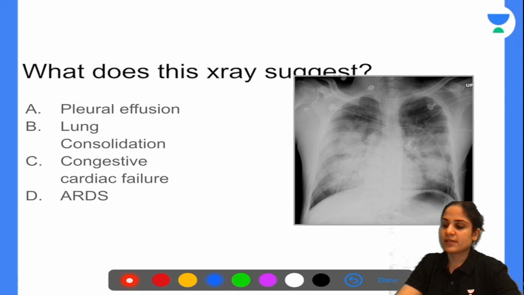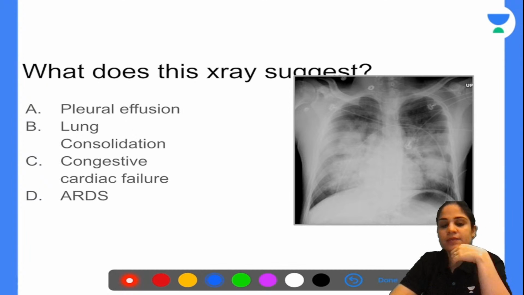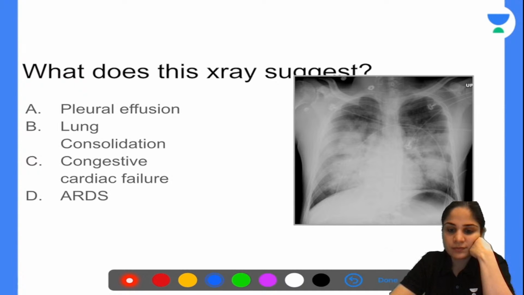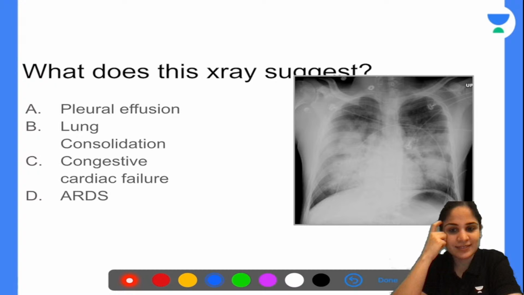Okay, so we have Eja saying lung consolidation, we have Insum and decay, and Tarini saying congestive cardiac failure, and we have Sohan saying pleural effusion. So everyone is giving different answers. So should we go with whose answer?